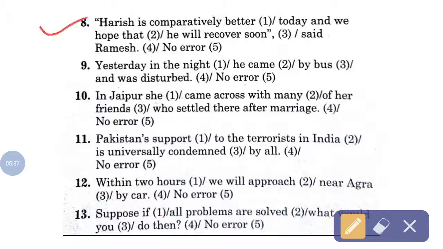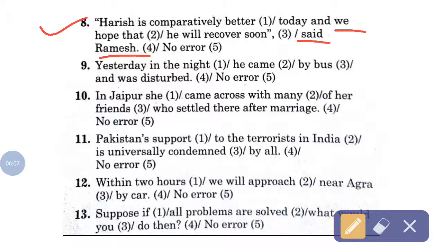Your number 8 is: Harish is comparatively better today and we hope that he will recover soon, said Ramesh. Here, comparatively with better, you can't write comparatively. You can use either Harish is better or Harish is comparatively good. So you can't write comparatively better.